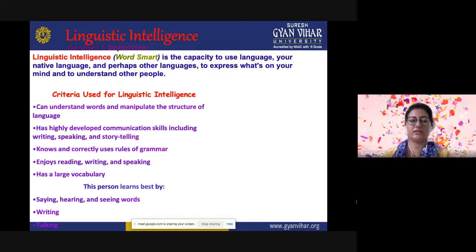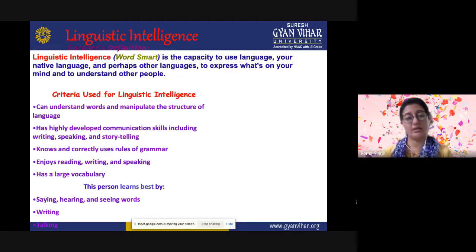These individuals are typically very good at writing stories, memorizing information, and reading. They have strengths in using words and writing, and they are able to remember written and spoken information. They enjoy reading and writing. They can participate well, they are not afraid of debates, and they can give effective speeches. They are able to explain things well.